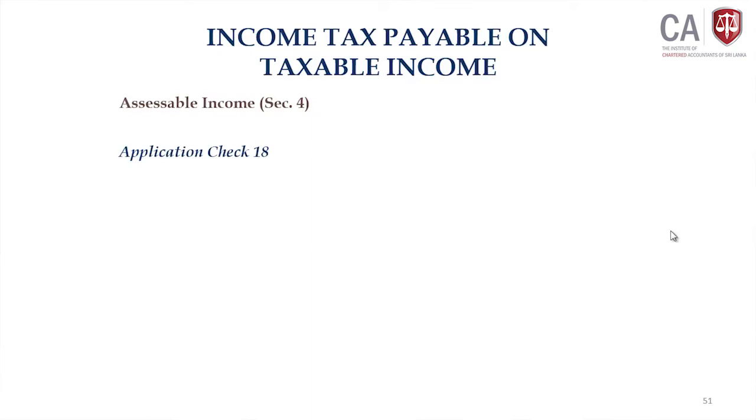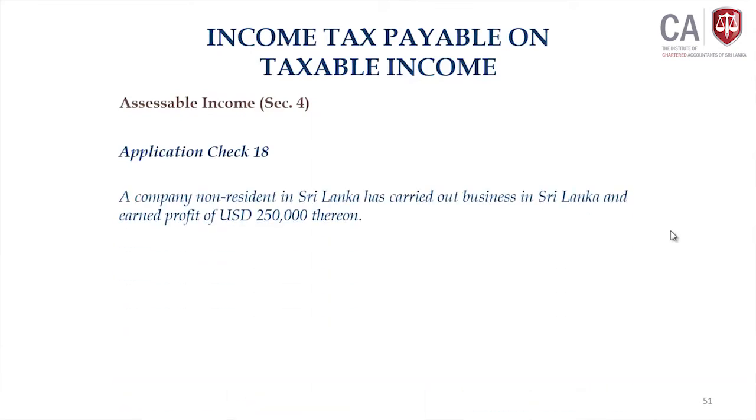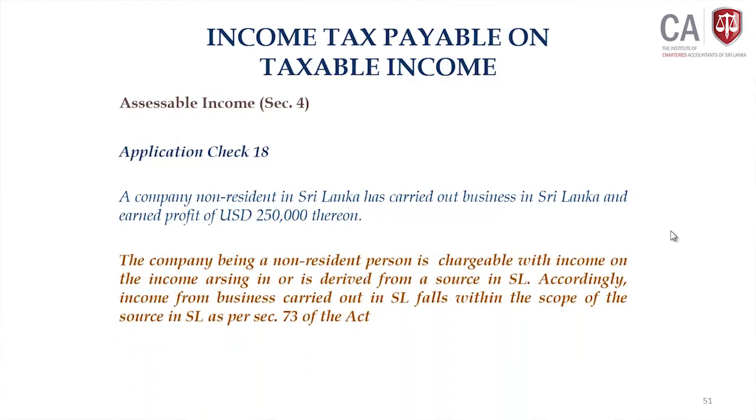Look at the next question, application check 18. A company non-resident in Sri Lanka has carried out a business in Sri Lanka and earned $250,000. Though it is a non-resident company, the income was earned or derived from a source in Sri Lanka. What is a source in Sri Lanka? As their business was carried out in Sri Lanka, that is a source in Sri Lanka as per section 73. Therefore, such income falls within the scope of chargeability for that particular non-resident company.